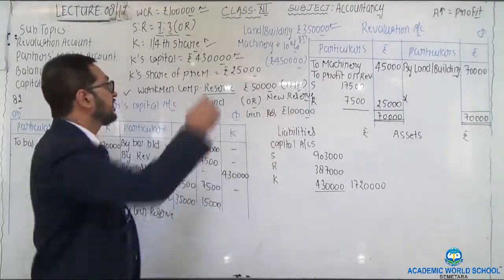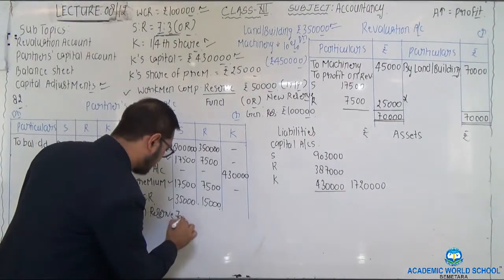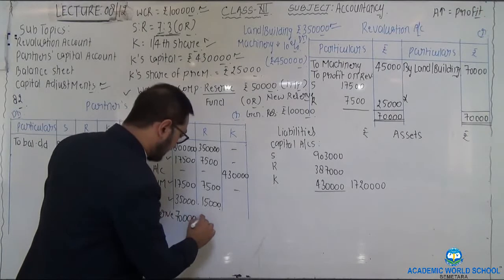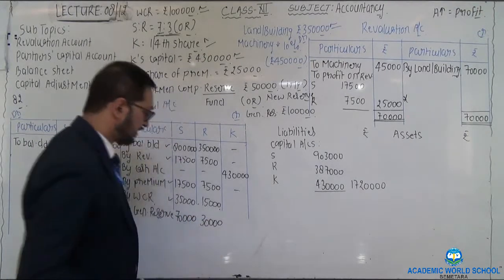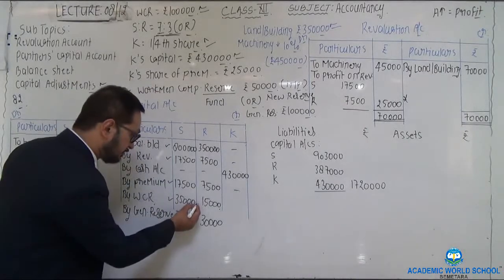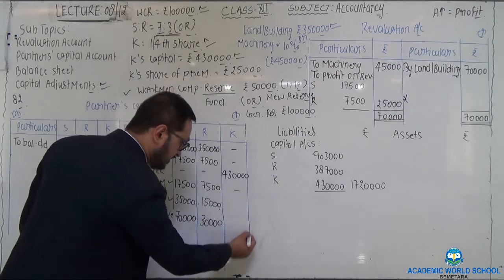So 1 lakh should be multiplied by 7 by 10 and 1 lakh should be multiplied by 3 by 10, gives you 70,000 and 30,000. Is this clear now?